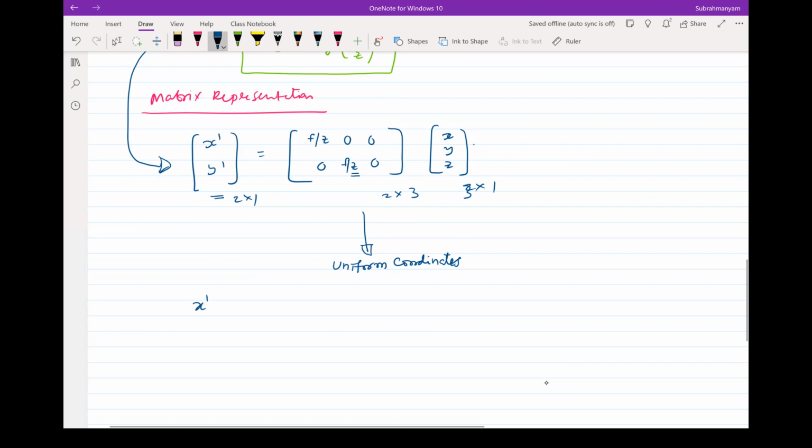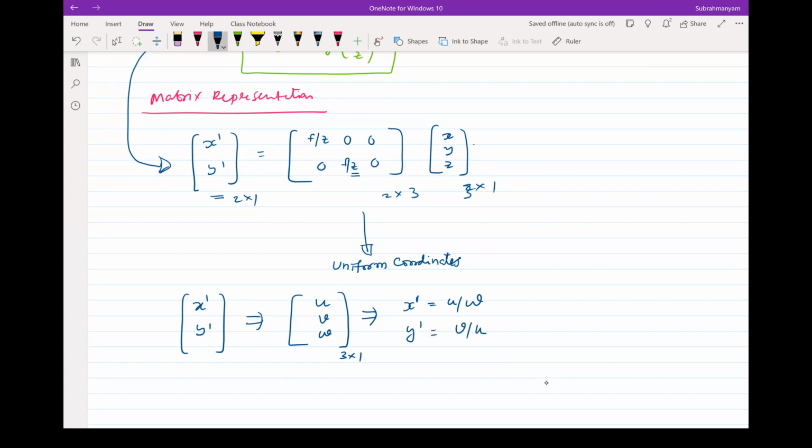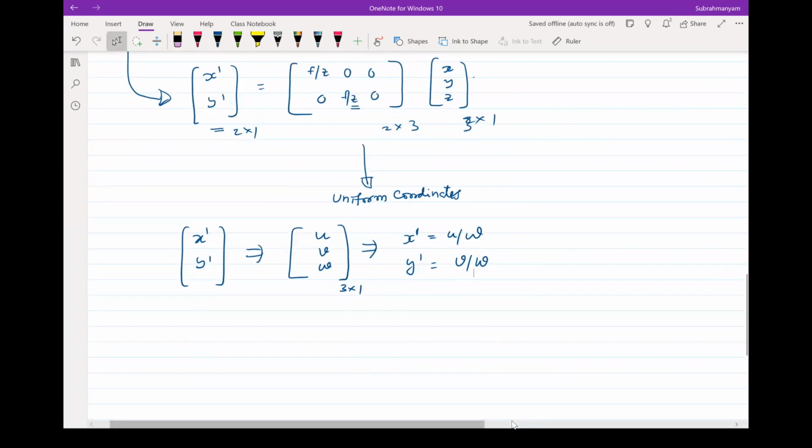So what we would do now is represent this x dash, y dash as u, v, w, instead of a 2 by 1 matrix, a 3 cross 1 matrix u, v, w. And given this 3 cross 1 matrix, you would get x dash and y dash by computing x dash equal to u by w. That's all. You all know it from your earlier discussions. y dash equal to v by w.